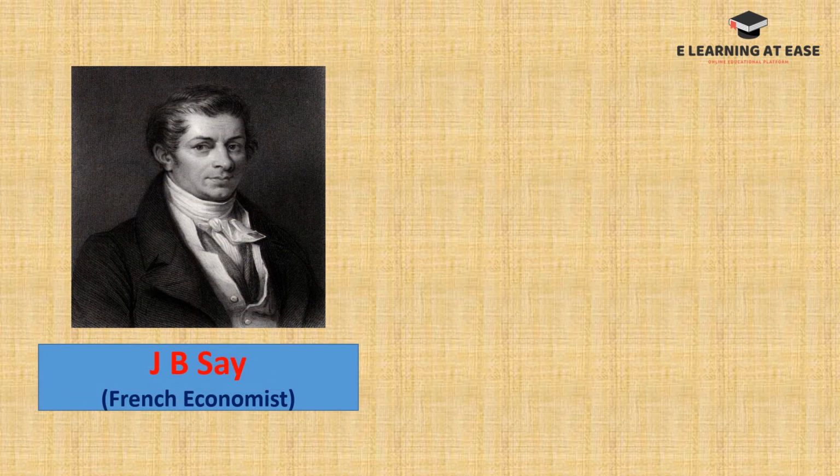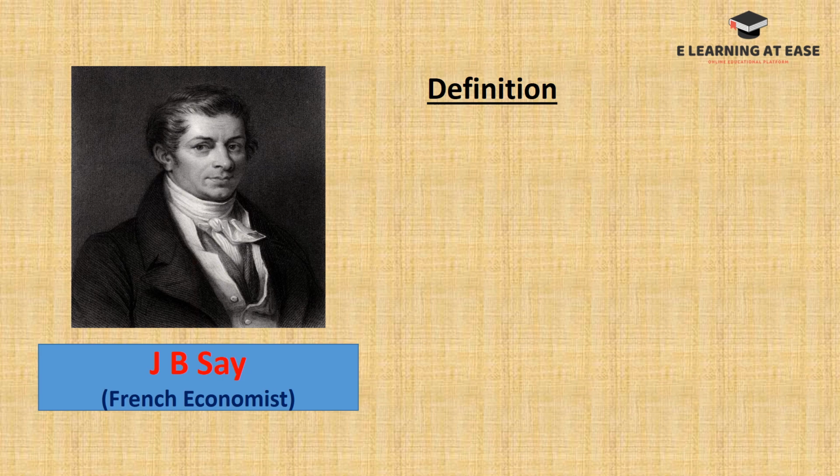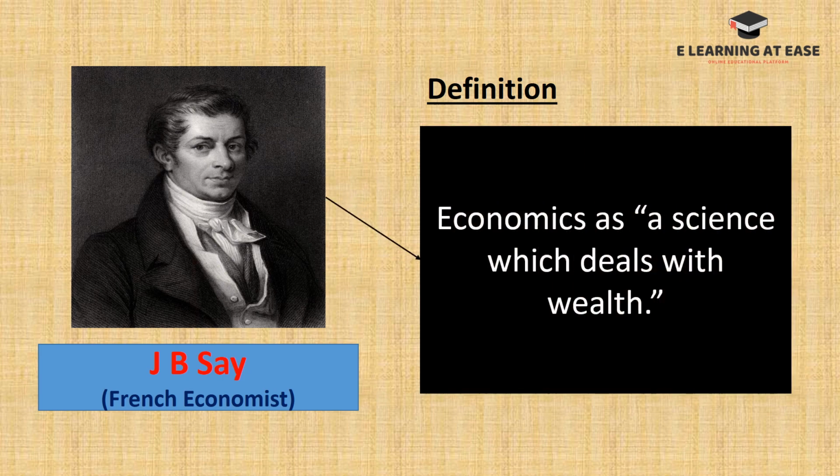Now we will see the definition of J.B. Say. He is a French economist. He has written a book called Treatise of Political Economy in the year 1803. According to him, economics is a science which deals with wealth. So both Adam Smith and J.B. Say are of the opinion that the main emphasis of economics is to study the wealth aspect of an economy.